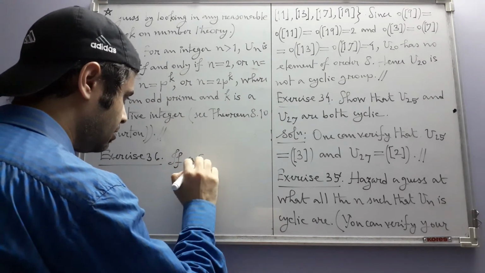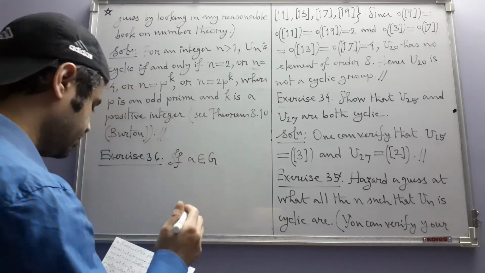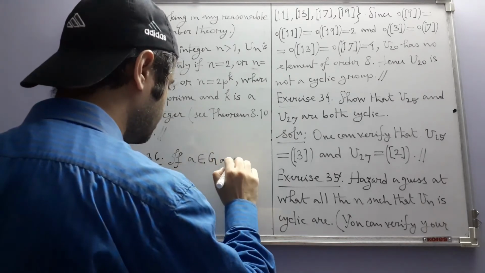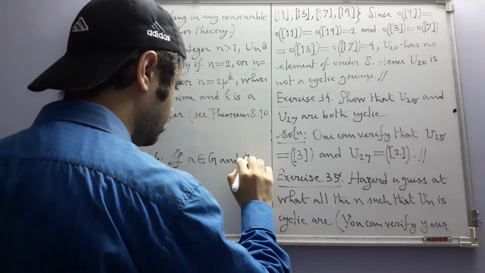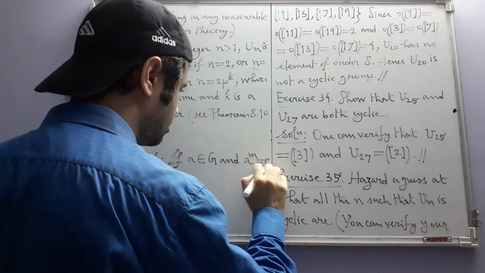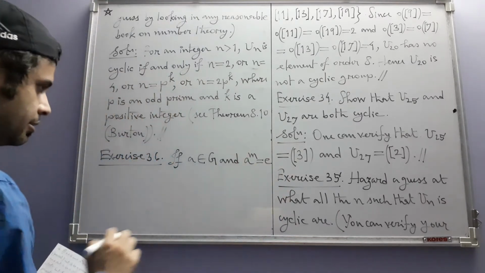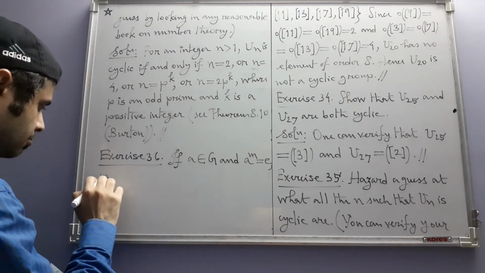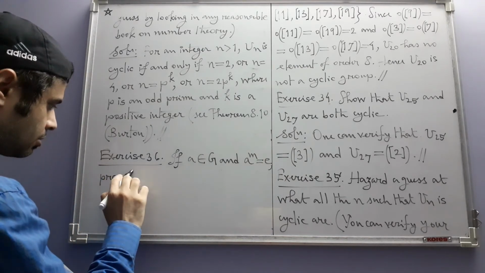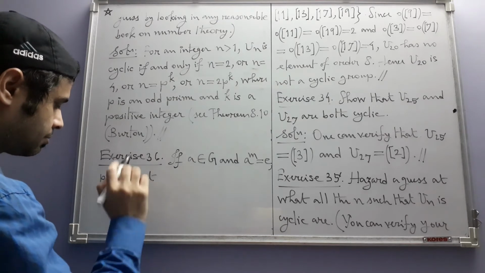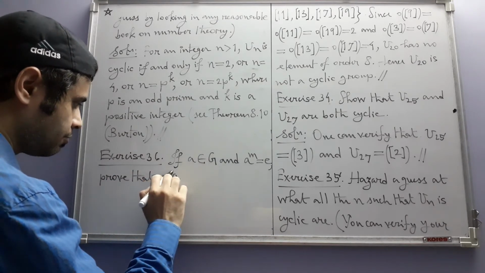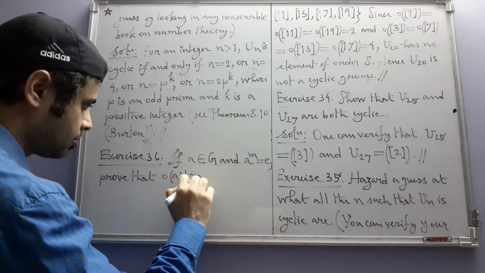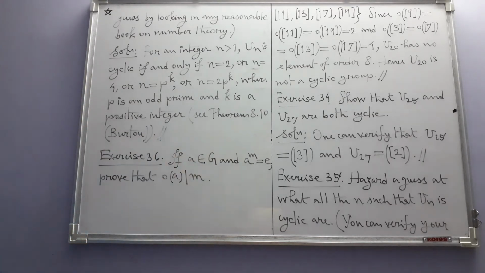If A is an element in G, where G is some group, and A to the power m is equal to E, m is some integer such that this equation is true, then prove that order of A divides m.